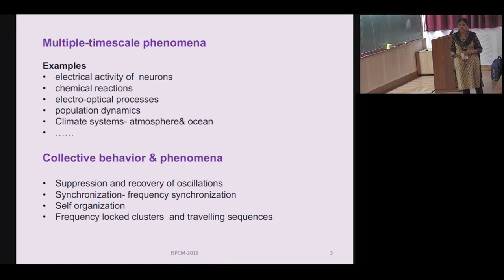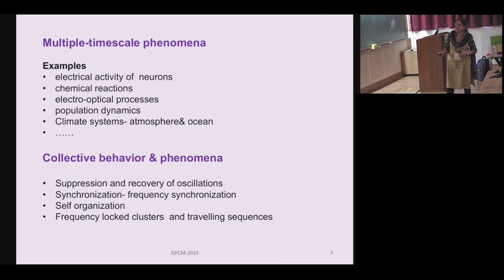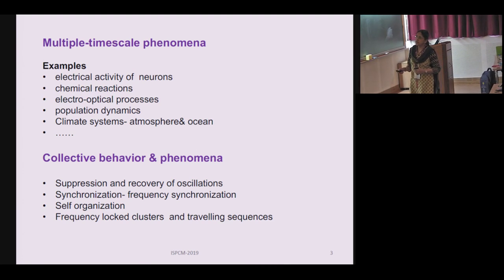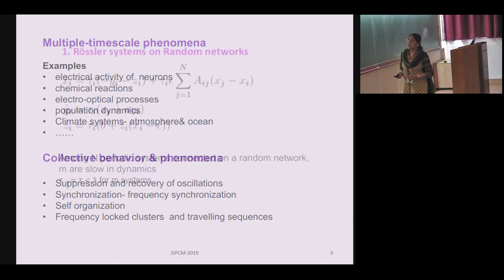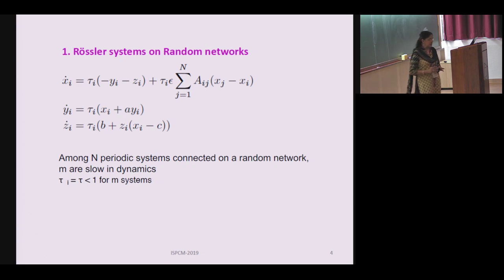So some of our interesting results are, we find that there is suppression and recovery of oscillations. There is synchronization, basically frequency synchronization, and there is a self-organization of the whole system that is possible. And in the last context of neurons, we find frequency-locked clusters and traveling sequences are possible on the whole network. So with that, let me start with a system of Rossler systems.